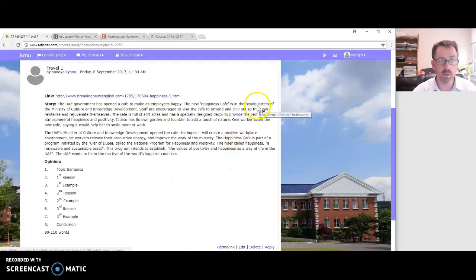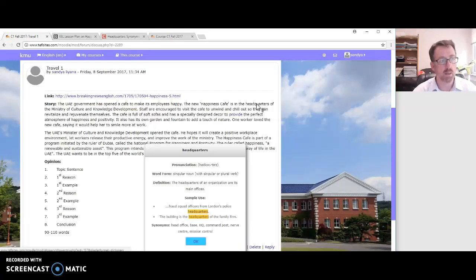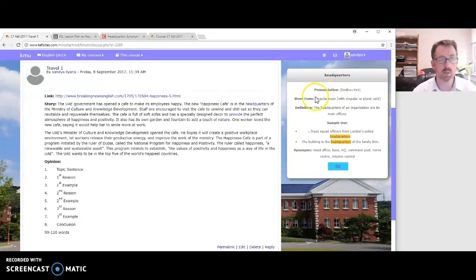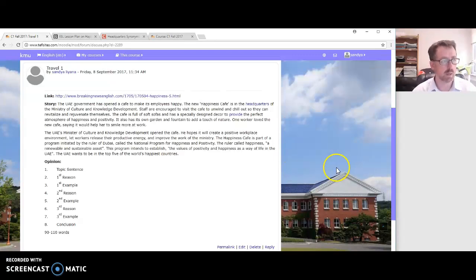So here it is, it's changed to blue, and I could put my cursor over it, I could click on it, and we have a pop-up. And there's the pop-up. The pop-up has the pronunciation, the word form, the definition, sample use, and synonyms. Okay? Maybe we could take out those bullet points. Now if I'm unhappy with that, I can go back and edit the glossary. Okay? Now for this though, I only have 1 hour to edit. After that, I cannot edit.